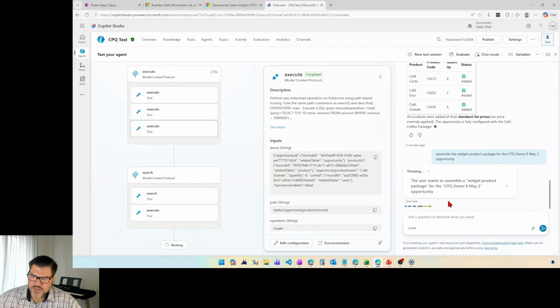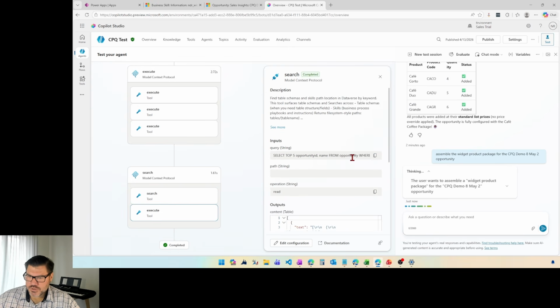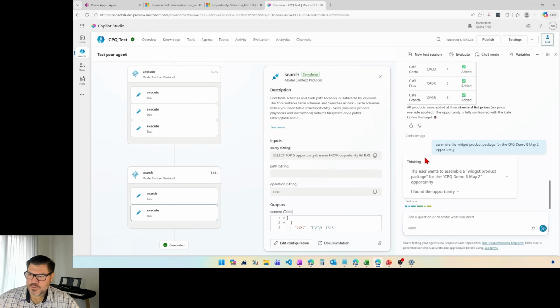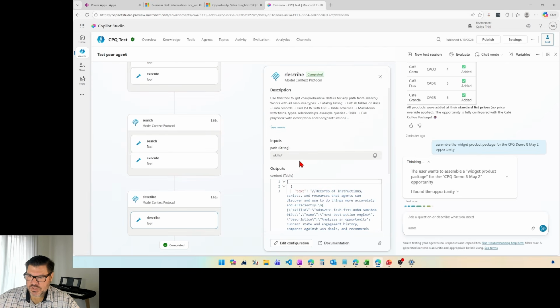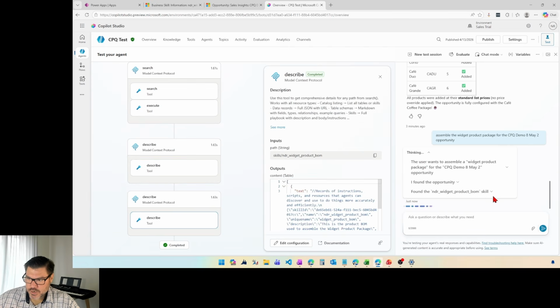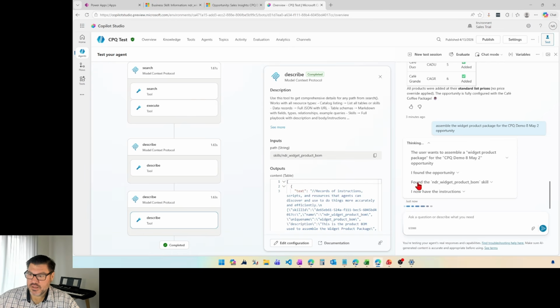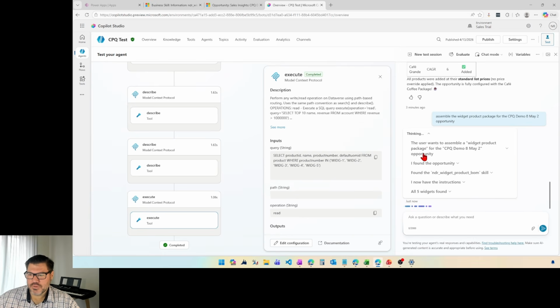So, agent's getting to work, calling the MCP server, looking up the opportunity. It's found the opportunity. Now it's going to start looking through the business skills. It's found the widget product BOM skill. Look at that, I just added it. It's got the instructions, and now it's getting to work. Found all 5 of the widget products.